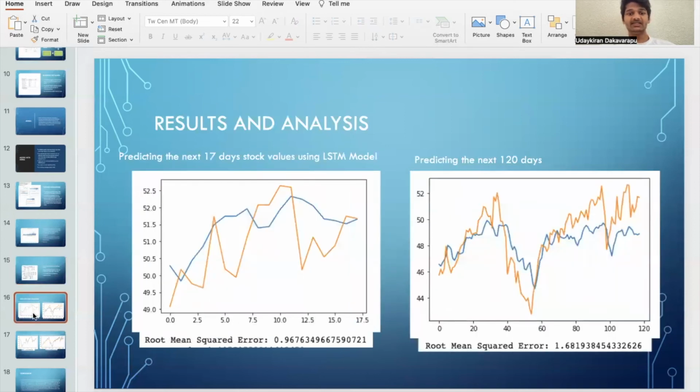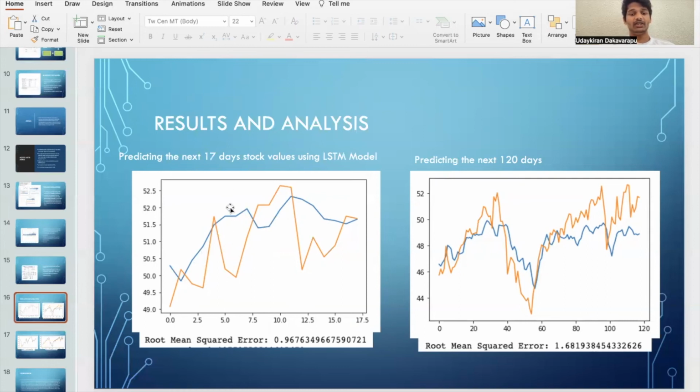This is a plot of Apple stocks for the next 17 days using LSTM, and predicting the next 120 days using LSTM. As you can see, the orange line is the original values and the blue line is the predicted values.